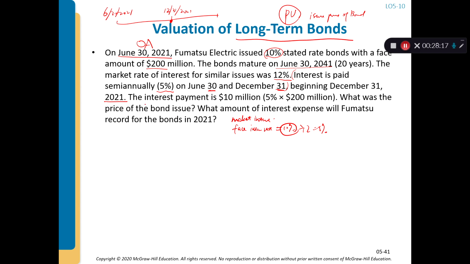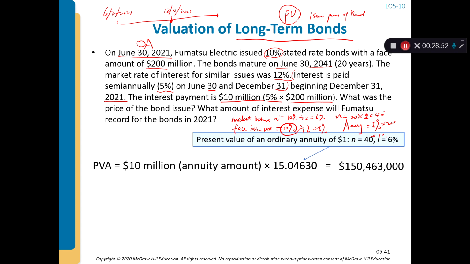So that means the interest payment is 5% multiplied by 200 million, which equals 10 million, right? That is the ordinary annuity. And the interest rate i equals 12% divided by 2, which is 6%. The number of payments is 20 years, but paid semi-annually it is 40, right? So n is 40 periods.